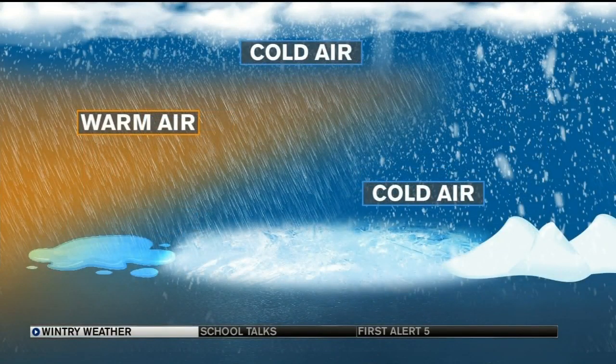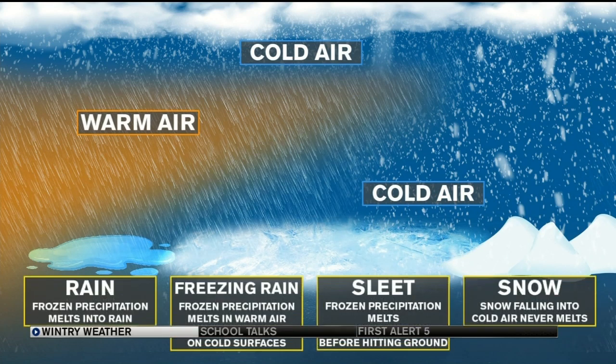Now, what falls from the sky all has to do with the layer of air between the clouds and the ground. You see here on this map, the warm air indicated in orange, the cold air in blue, and the snow that forms in the cold air aloft will melt if it moves into that warm air. And as it moves down from the cloud base to the ground level, melting snow will then turn to rain and stay as rain as it reaches the surface.